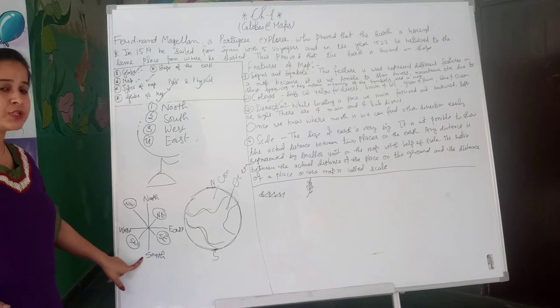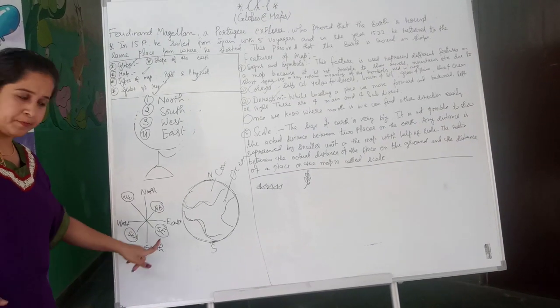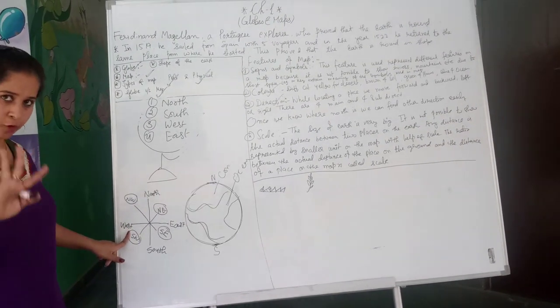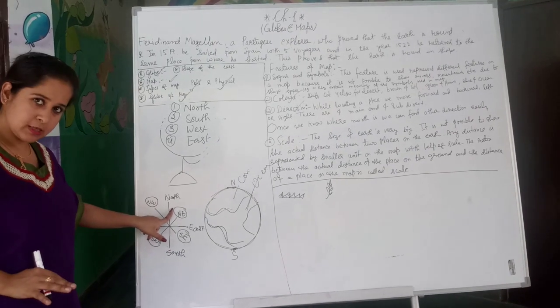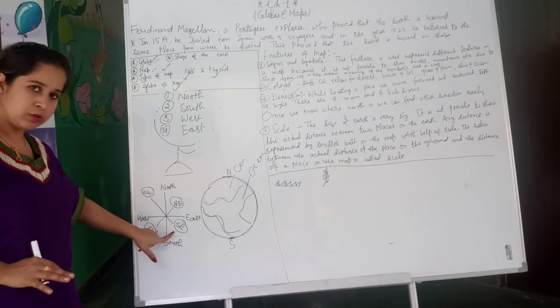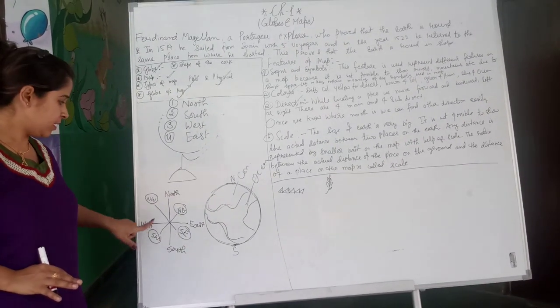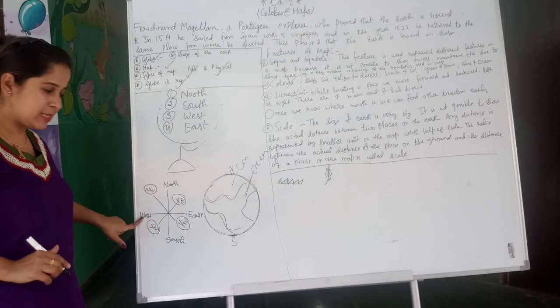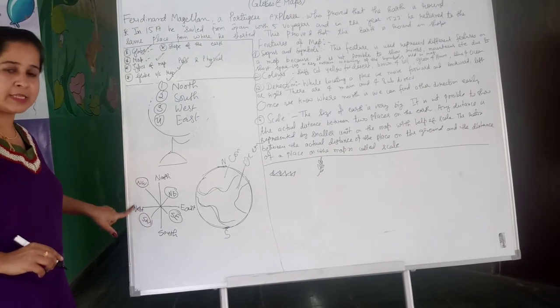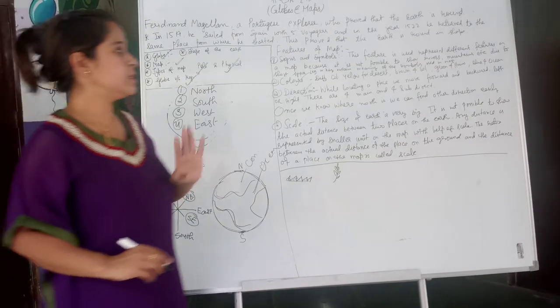So these directions which lie between the 4 main directions are called sub directions, and these are our main directions. Which are the main directions? North, south, east and west. There are 4 main directions. And northeast between north and east, southeast between east and south, southwest between south and west, northwest between west and north. These are the 4 sub directions.